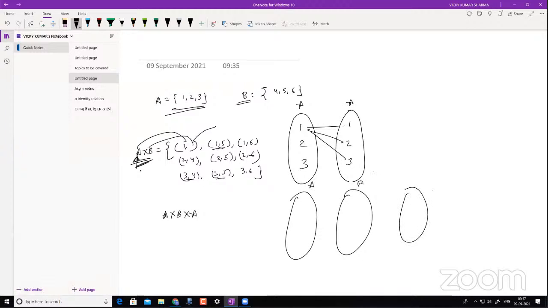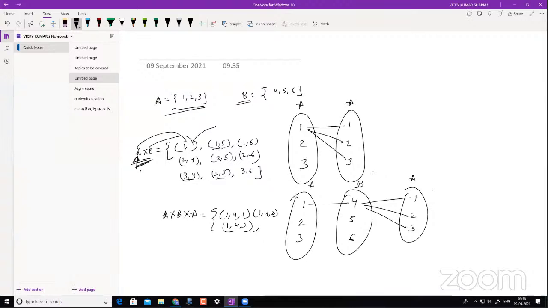So this is A. What is my A? 1, 2, 3. This is B, 4, 5, 6, and this is going to be again A, so let's take it as 1, 2, 3. So how do you list these elements? I'll take the first of this. I can take 1, 4, and then I can vary this last one. Let me vary all these 3. So I can write down 1, 4, 1, and then 1, 4, 2, and then 1, 4, 3.